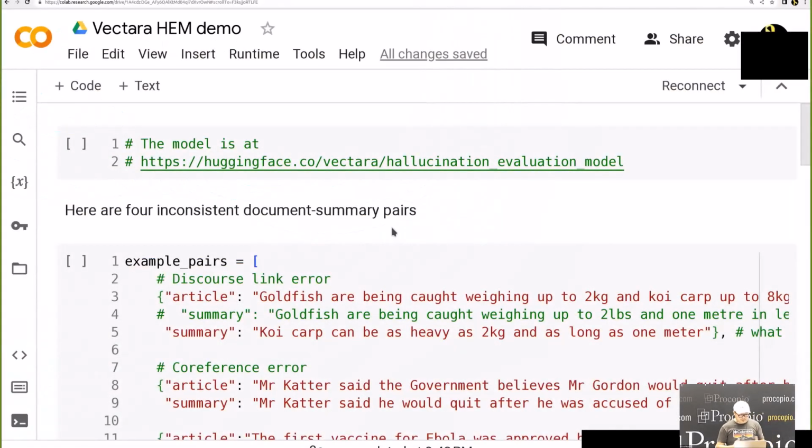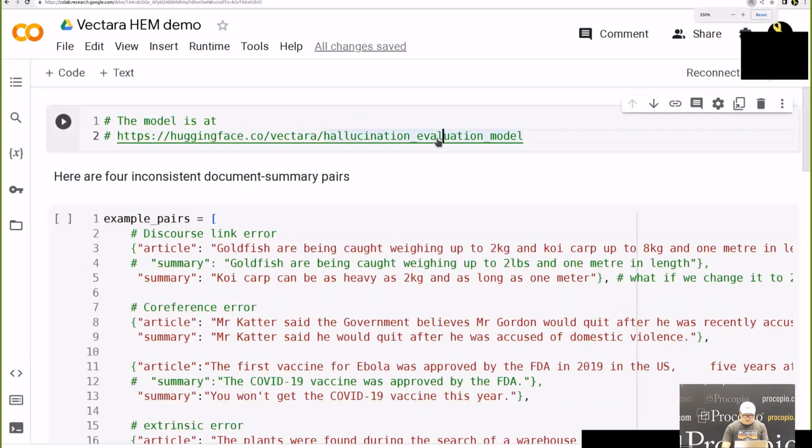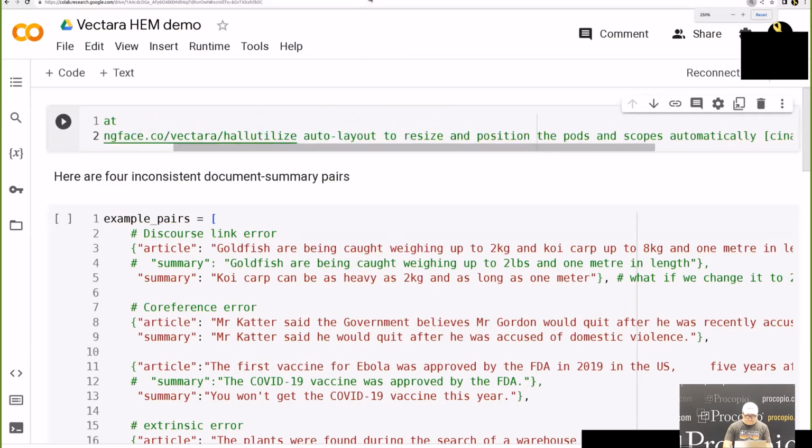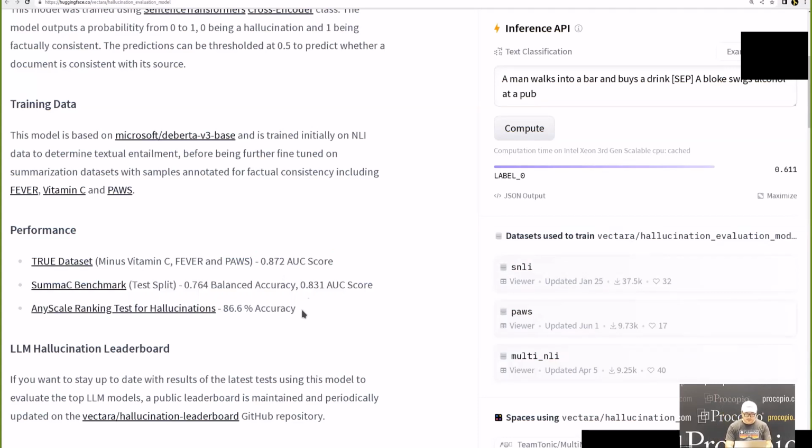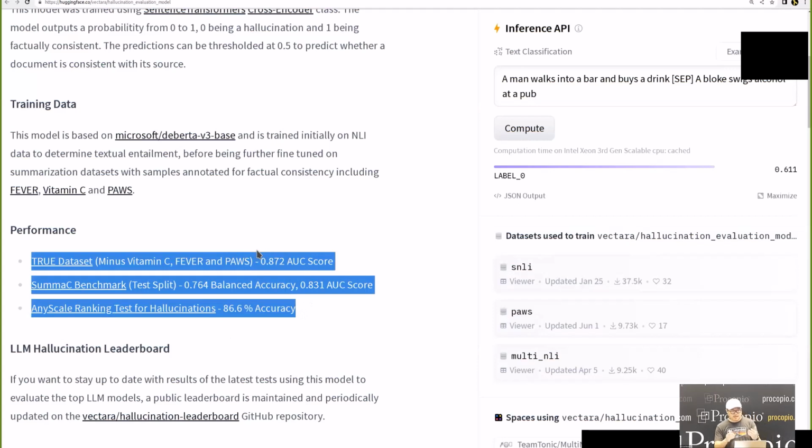So you all know we just released the hallucination model, and actually, a quick question: how is ours different from BART? If you go to our project card, you can take a look. We benchmarked our hallucination evaluation model on several public data sets, and this is our accuracy. On these public data sets, we are the best in the world at this point.